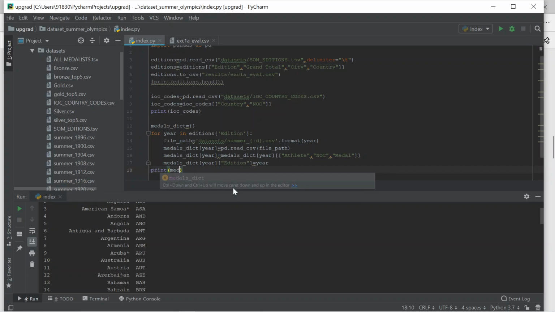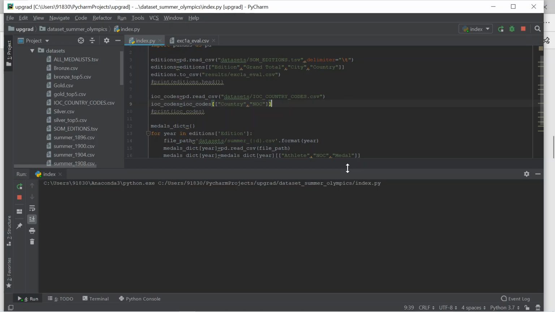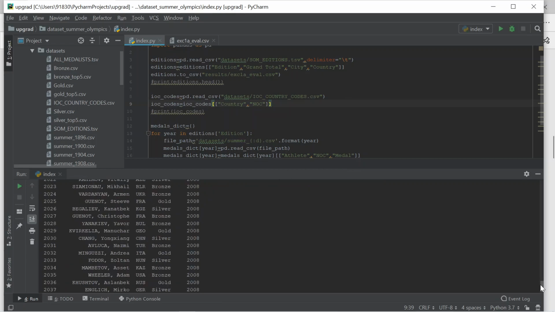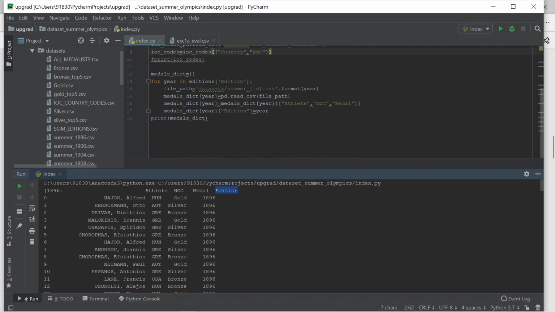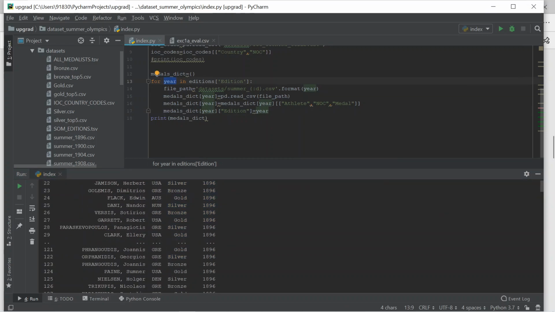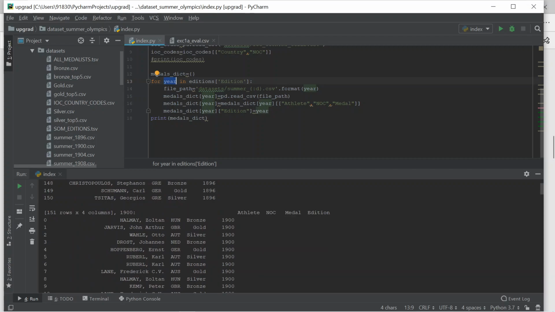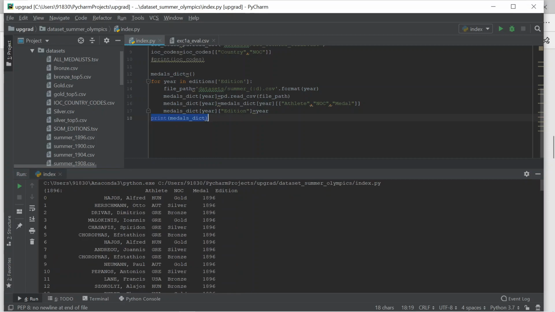If you print the medals dictionary, for timing I'm commenting this one. I hope it will come. Okay, this is the key 1896, and this is the data frame, and the new column is called edition, which is nothing but the year 1896. Similarly for all the others, 1900 and so on. So this is in dictionary format, and I need to convert this dictionary to a data frame.